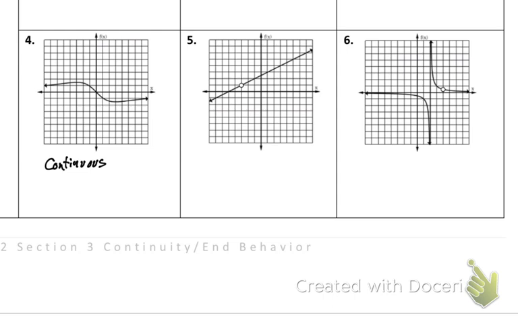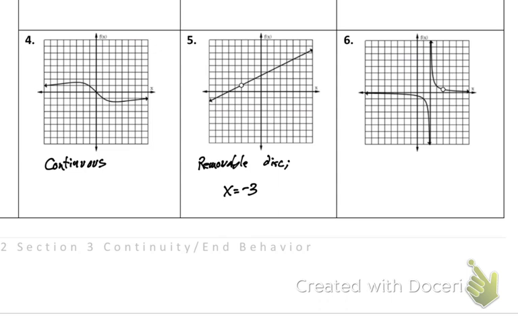All right, number 5. Is it continuous? No, it's not continuous. So that means we need to decide, is it jump, infinite, or removable? It is removable because it's just a straight line with one part missing. If you see just that hole, that is removable. Removable discontinuity, which means I need to give an x value. You should have said x equals negative 3 to get that 100% correct. Am I correct with that? Okay.